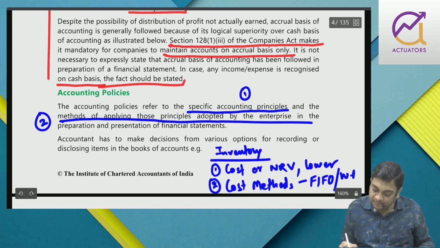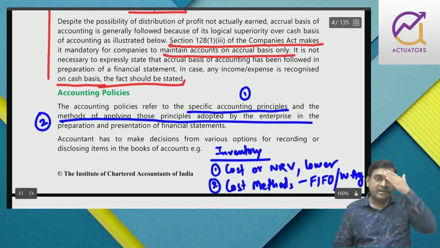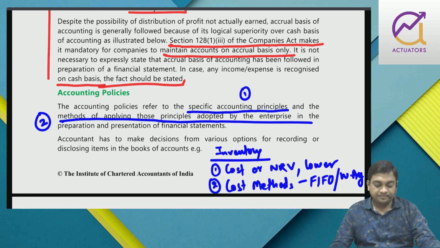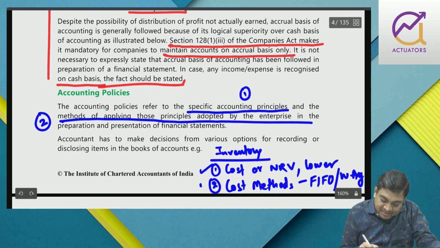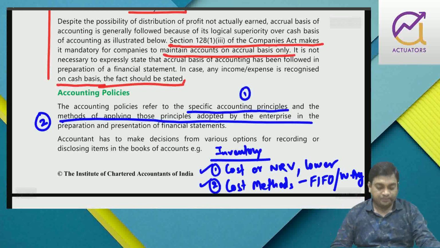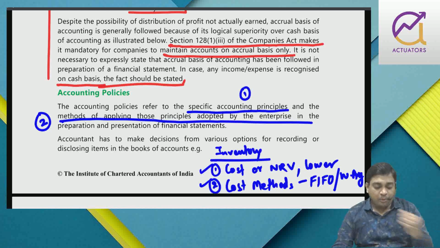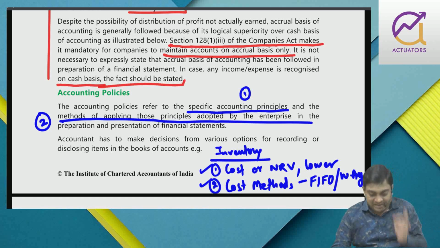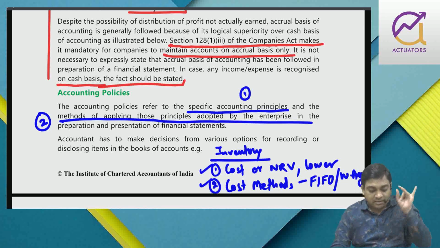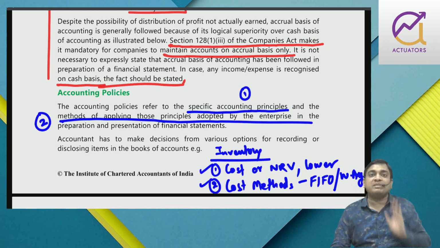FIFO, weighted average. Right? So this is the principle and these are the cost methods that we have to follow. How do you apply? So accounting policy means specific accounting principle. This is the principle I have framed, and the method of applying those principles.